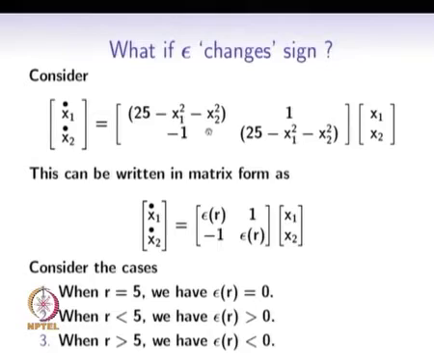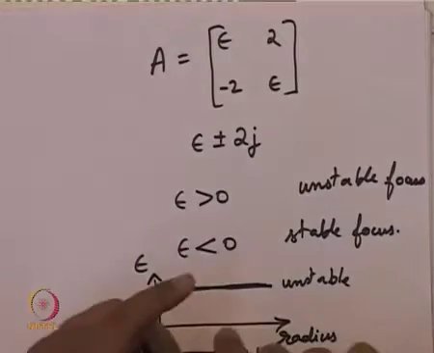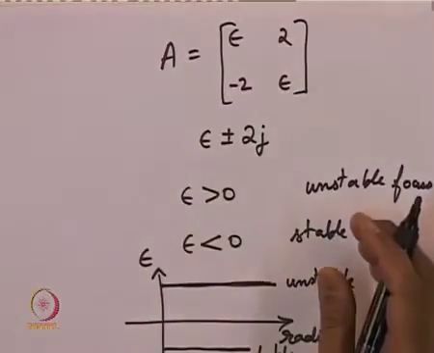So it appears that if we make this diagonal entry depend on radius, then we will have trajectories either coming towards the origin or going away from the origin, depending on whether we are inside the circle of radius 5 or outside, and on the circle itself we are going to remain on the circle. So let us check.